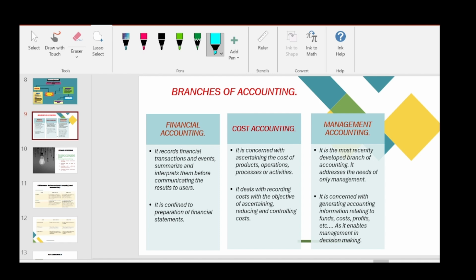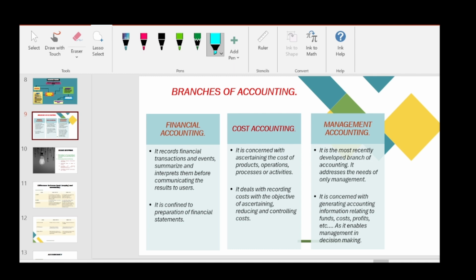So for that only we are using cost accounting. It is concerned with ascertaining the cost of products, operations, processes, or activities. It deals with recording the costs with the objective of ascertaining, reducing, and controlling cost. So, this is what I said now.